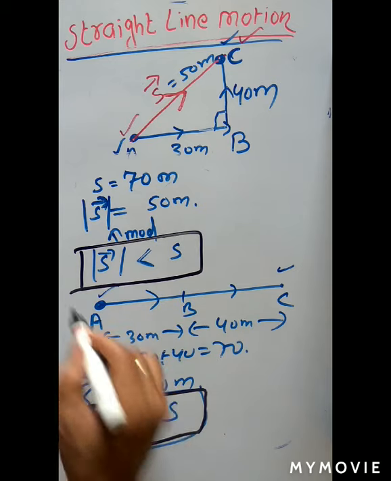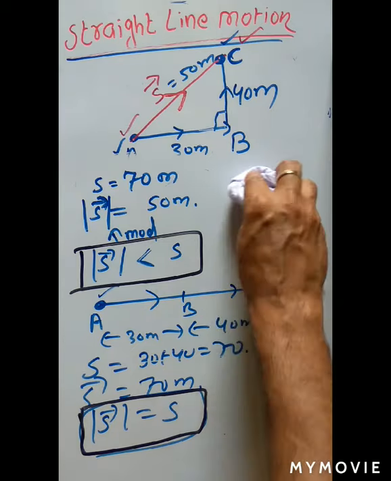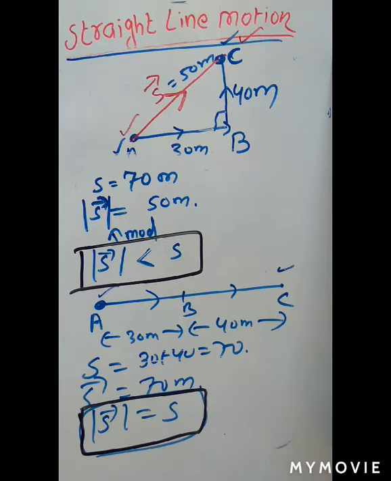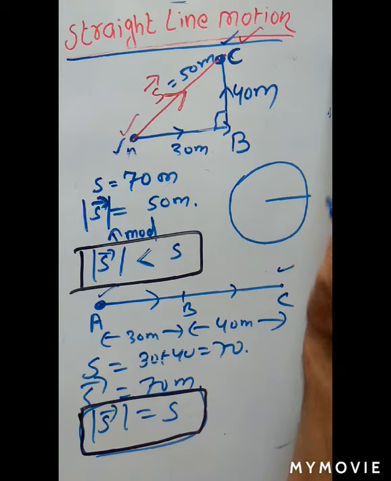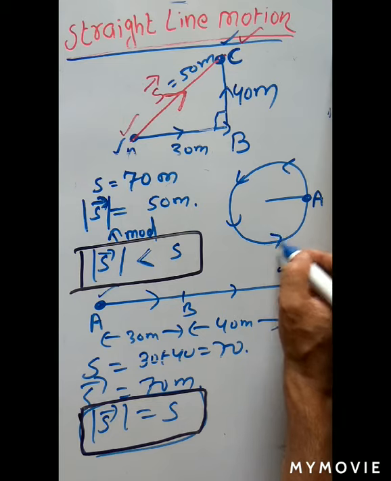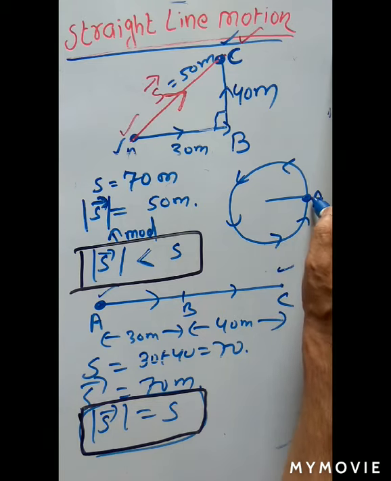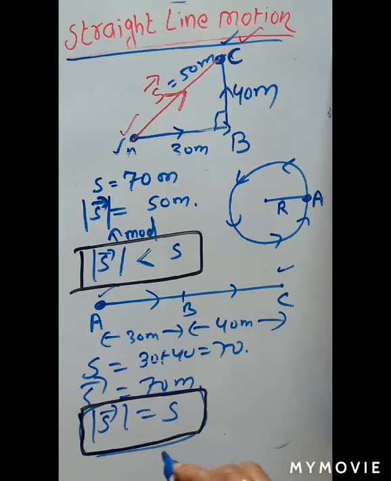Displacement magnitude may be less than the distance. Next important concept: suppose a man moves in a circular track. He starts motion from A and moves along this circular path. Finally, he reaches point A. Let us say the radius of the circular path is R.